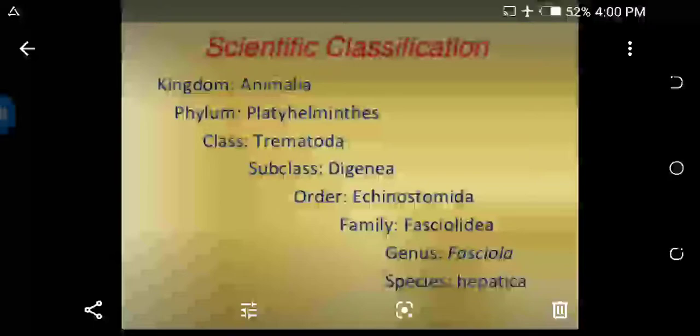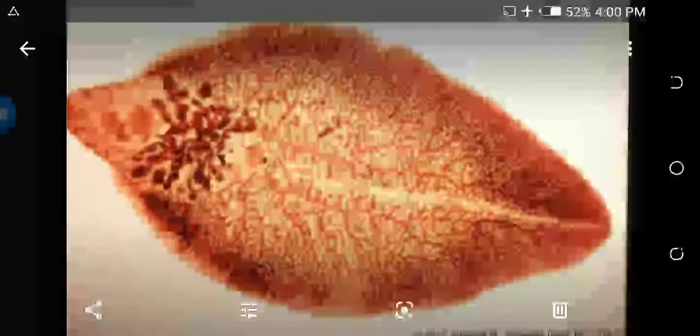This animal is endoparasitic and completes its life cycle within two host bodies. First is sheep, maybe cattle, dog, rabbit, pig, or maybe human being also. And the other one is an animal belonging to gastropods.